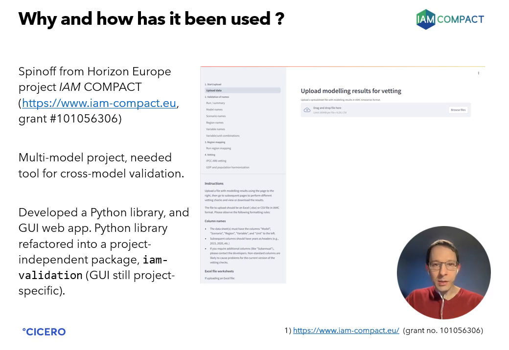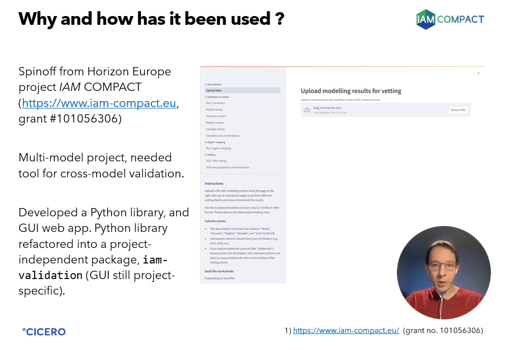IAM validation is a refactoring and a public release of code that is currently being used in IAM COMPACT, which is a Horizon Europe project that combines very different models with the aim of answering research questions that are co-created with stakeholders. In that project, a version of the code is used to produce a web app where modeling teams can upload and check their own model output, or maintainers centrally can upload data for several models and analyze deviations for all of them at once.